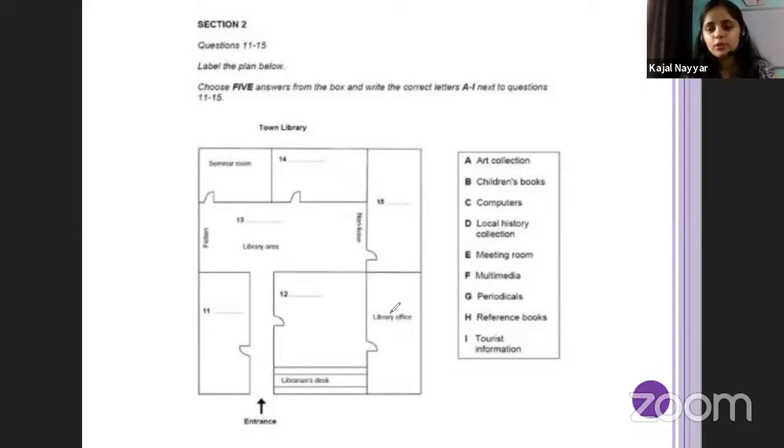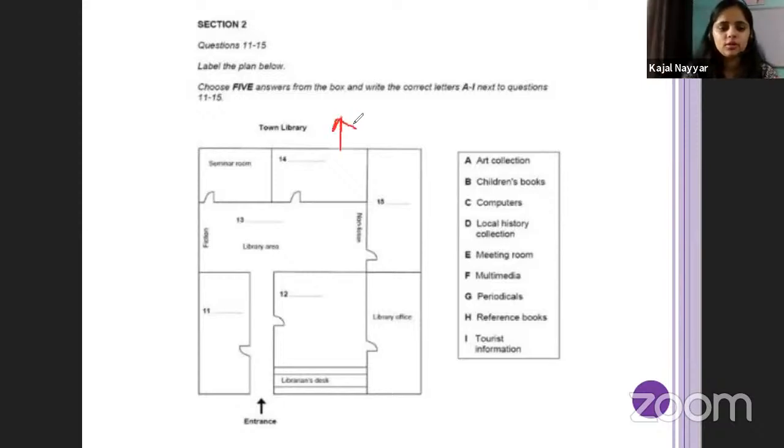Now we'll be talking about questions where the directions are not given. They are not writing north, south, east, west in your question. What you have to do is, if this is your map, you still need to mark some directions.